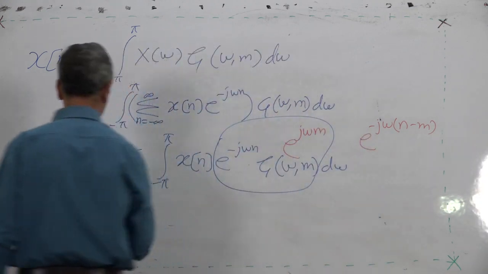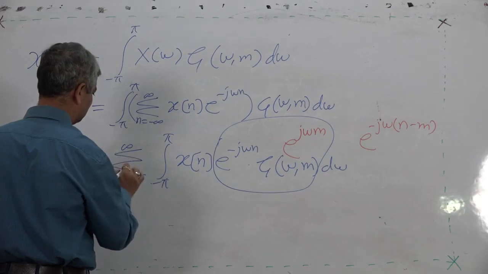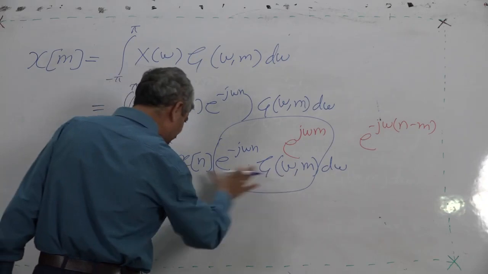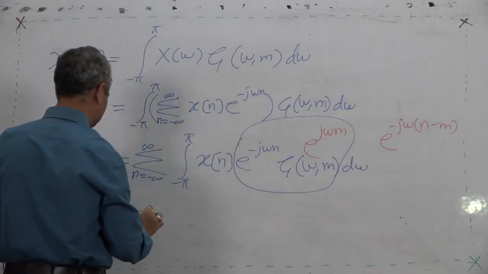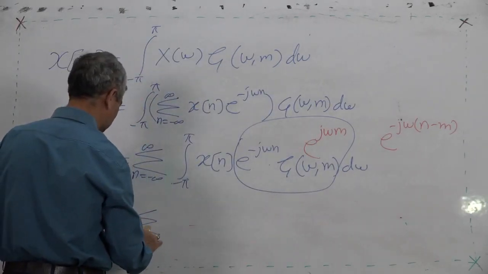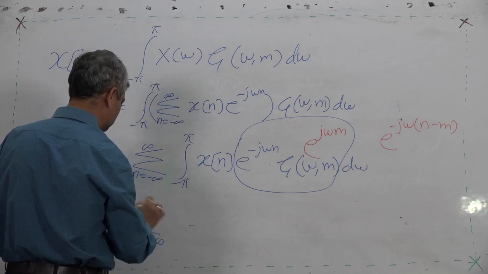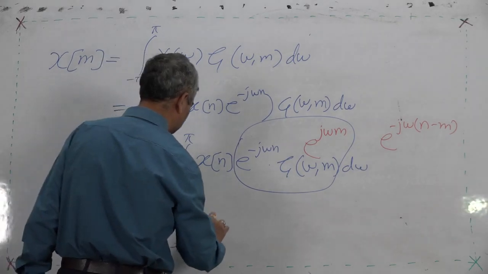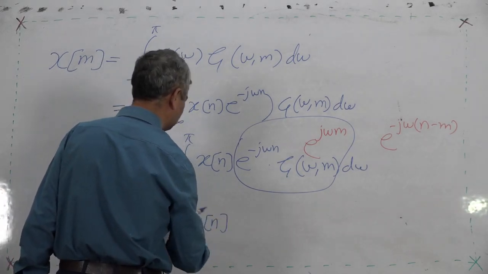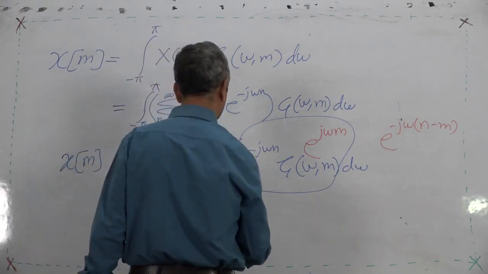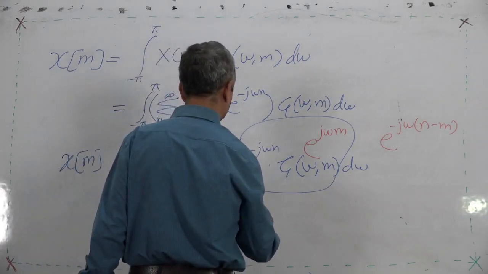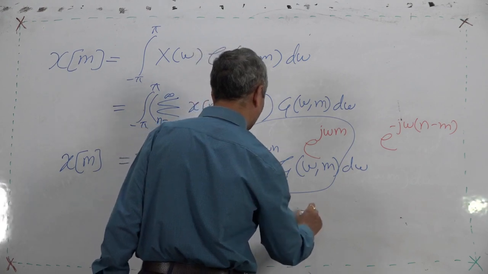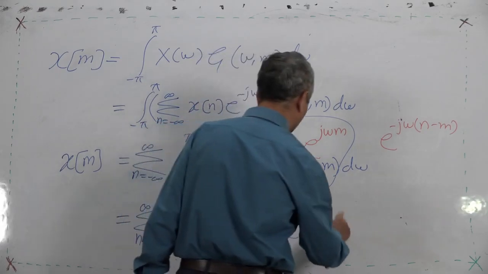So, what we can write is, again this summation is there. This internal thing is summation n equal to minus infinity to infinity, integration minus pi to pi x[n] e raised to minus j omega n e raised to j omega m d omega.